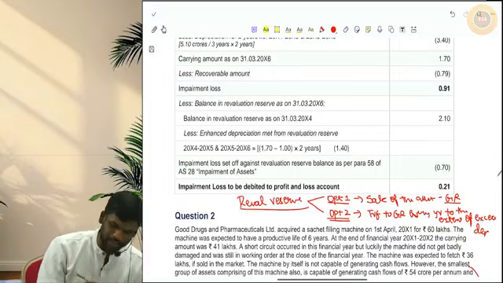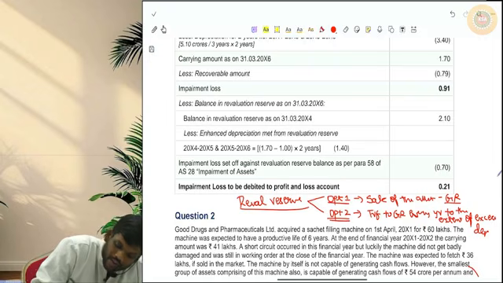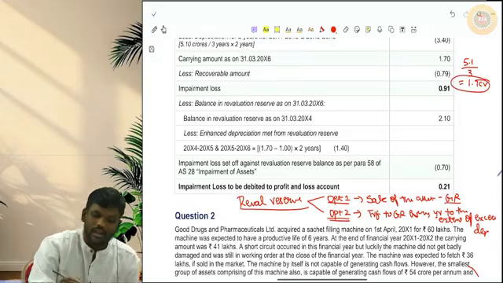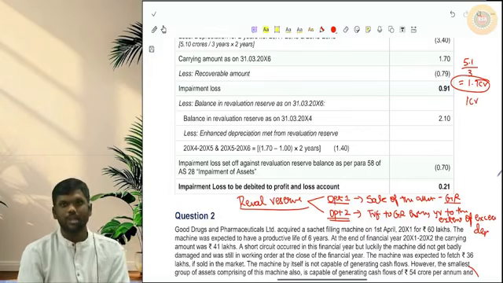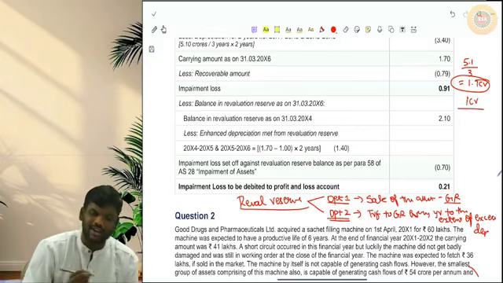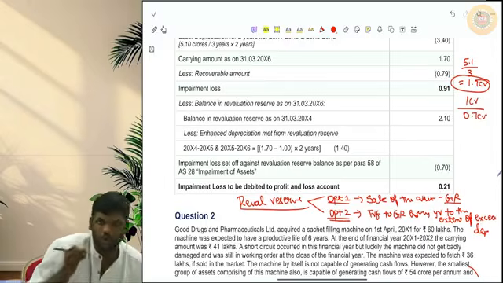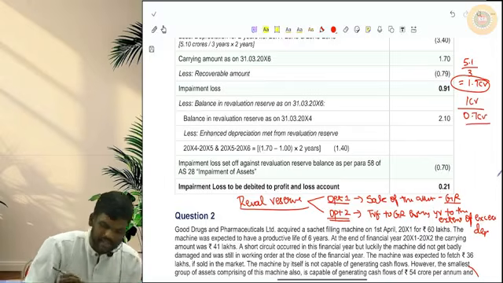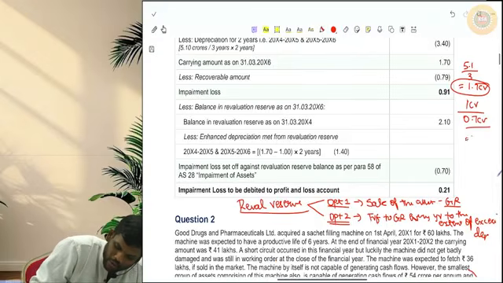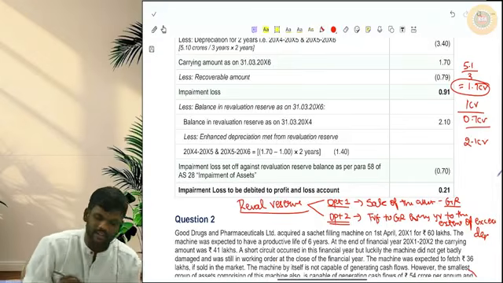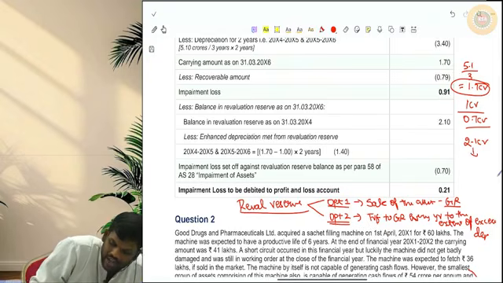Sir, what do you mean? See in this question itself, after revaluation, your depreciation became 5.1 by 3, 1.7 crores. If this revaluation was not there, your depreciation would have been 1 crore only. So how much is the excess depreciation because of revaluation? 0.7 crores. So what AS-10 says, from the 2.1 crores of revaluation reserve, every year 0.7 crores can be transferred to general reserve.